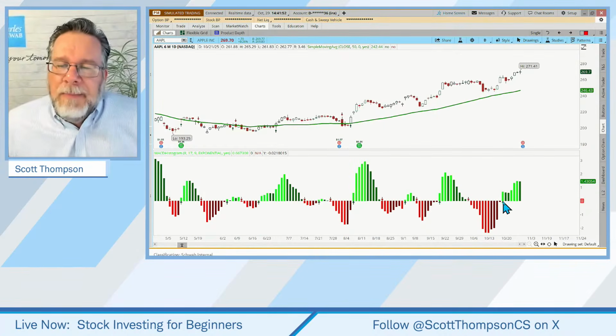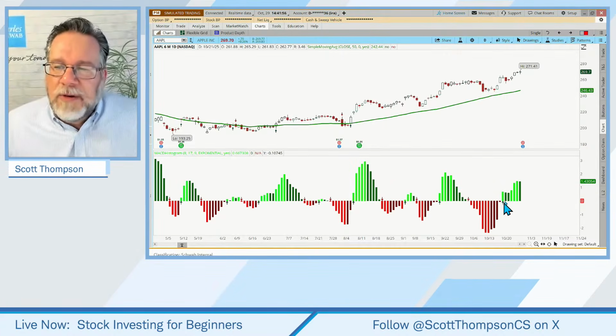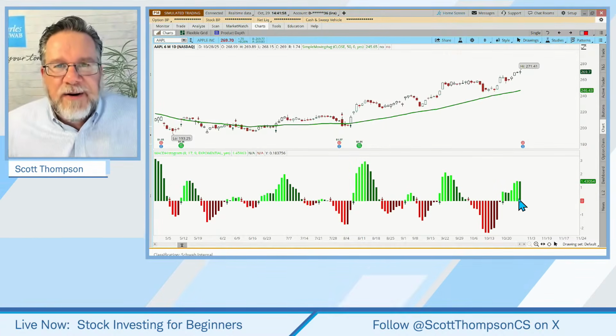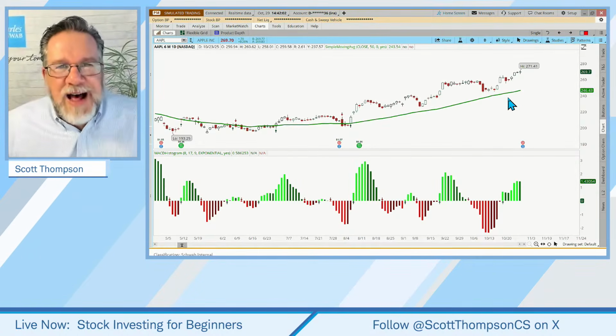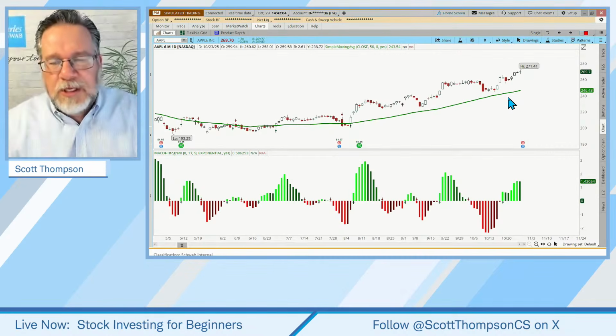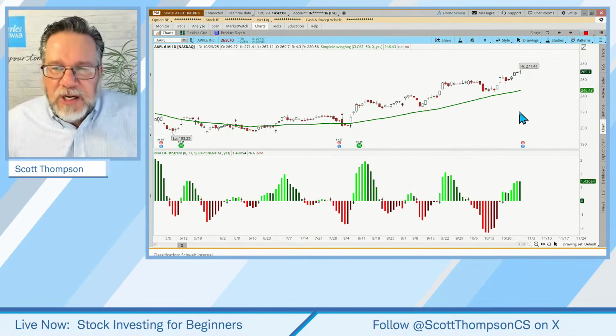I'm not a buyer unless I see that within 2 or 3 days of that green arrow. We're 6 days, 7 days late here. It's still green, still above the rising moving average, still a valid buy signal based on those simple rules. But this might be one of those things that you want to refine as you look at the rules.